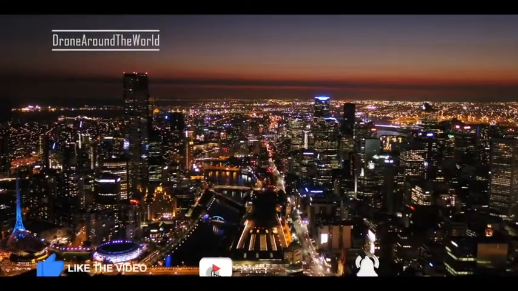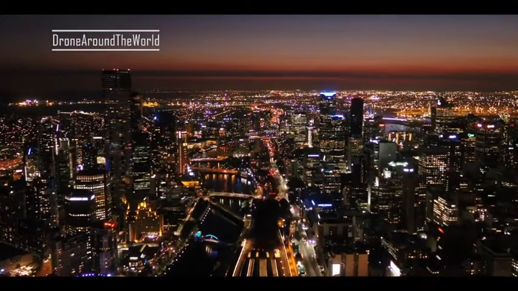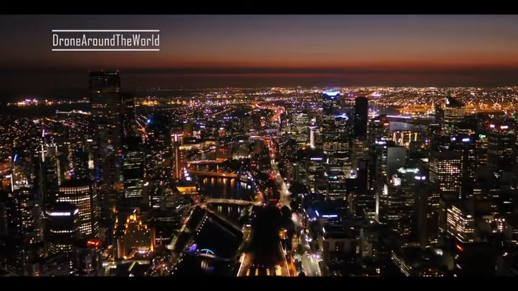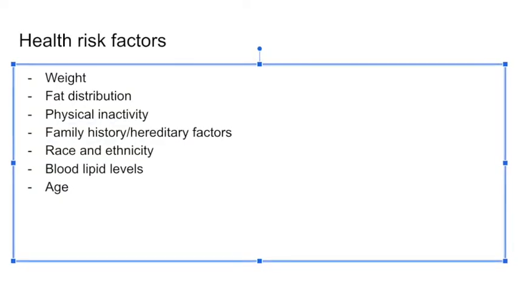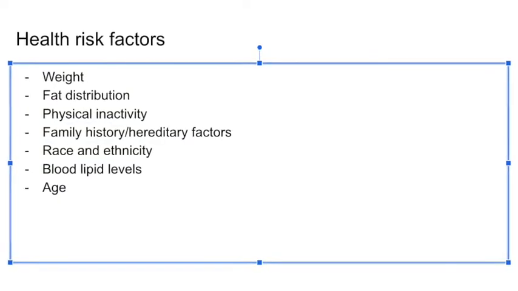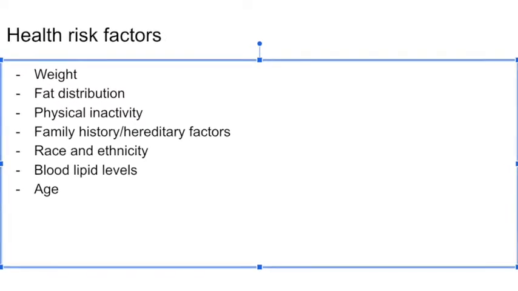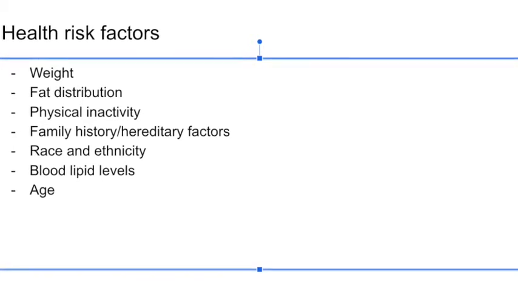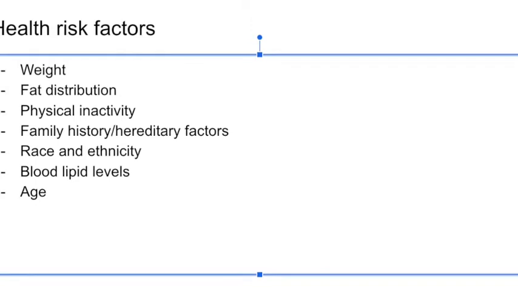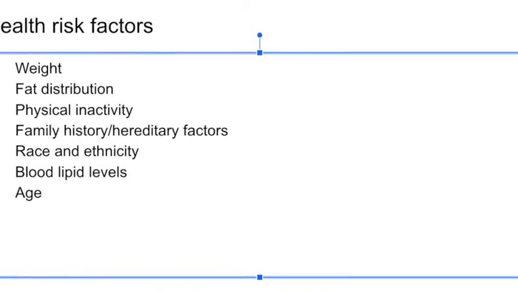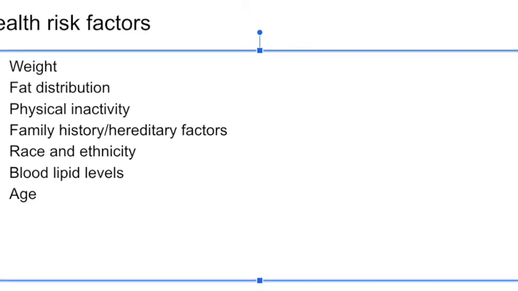Now, health risk factors refers to attributes, characteristics, or exposures that increase the likelihood of developing a disease or health disorder. Factors that may increase your risk of type 2 diabetes include weight, with being overweight and obese being classified as the most significant risk factor, fat distribution, with individuals who store the majority of their fat in their abdomen compared to thighs or hips are at greater risk, physical inactivity, family history or hereditary factors, race and ethnicity, with Hispanics, Africans, Asians, and Pacific Islanders having a higher probability of type 2 diabetes, blood lipid levels, and age, with your probability of type 2 diabetes increasing after the age of 45.